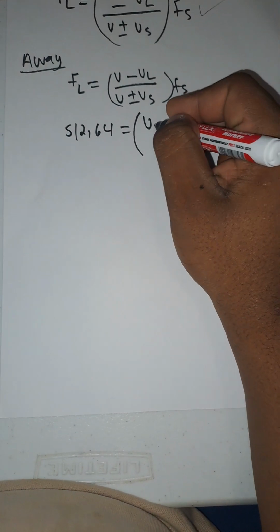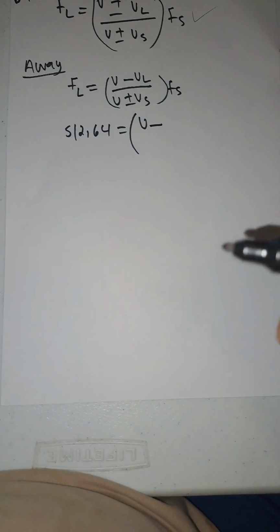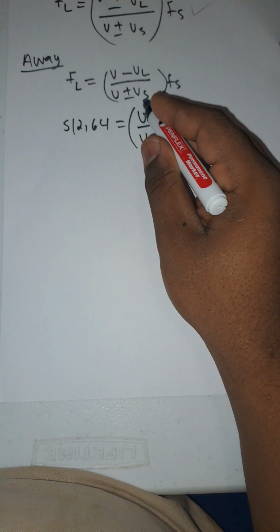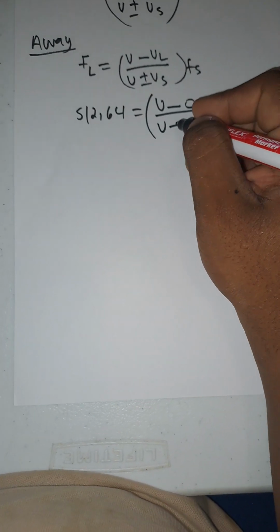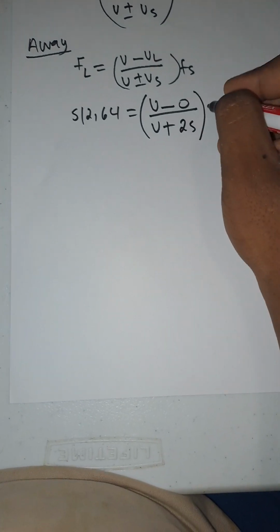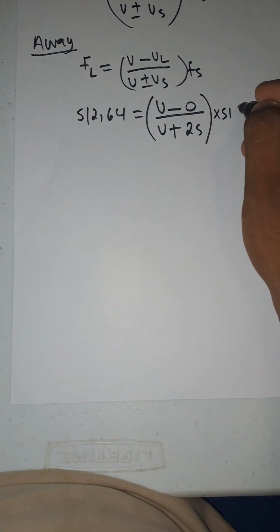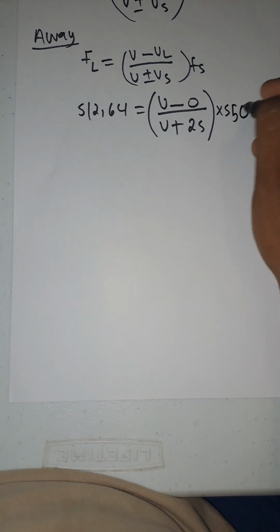What is the velocity of the listener? It is 0 because they said stationary listener. The velocity is the one you are looking for. The velocity of the source is 25 meters per second. The frequency of the source is 550.